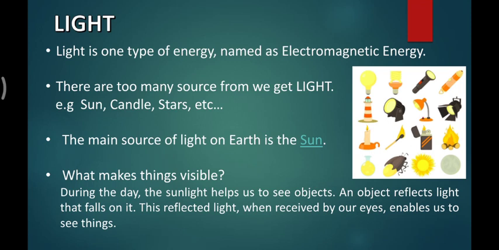The light should fall on the object and reflect to our eyes, and only then does visibility come. During the day, sunlight helps us see objects, and objects reflect the light that falls on them. These reflected lights, when received by our eyes, enable us to see these things.